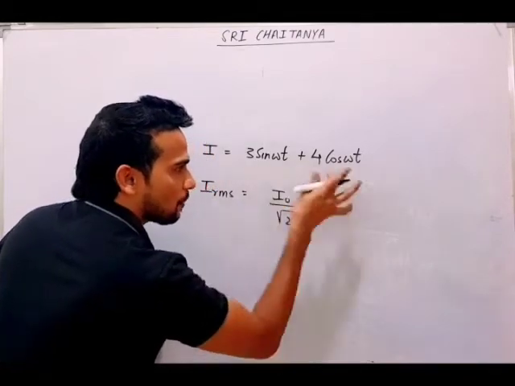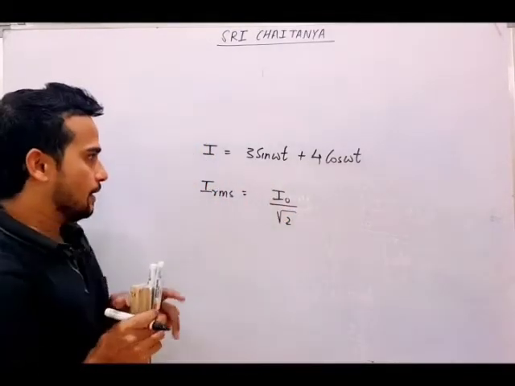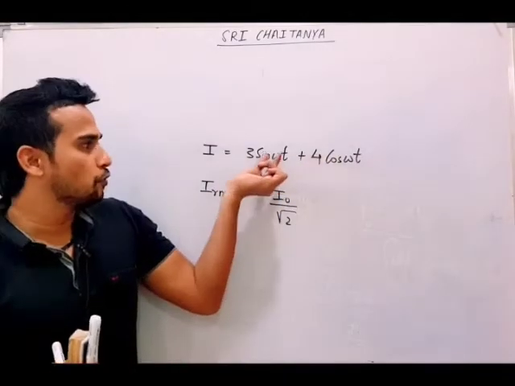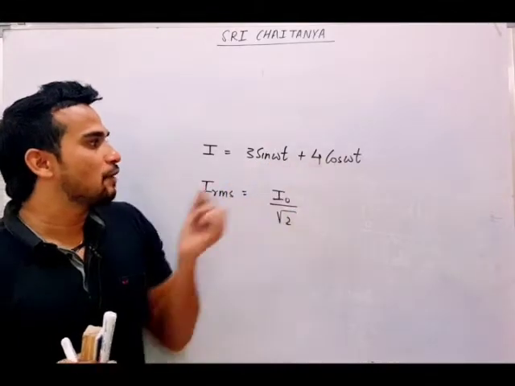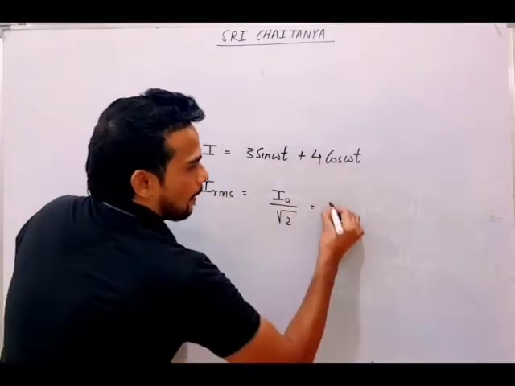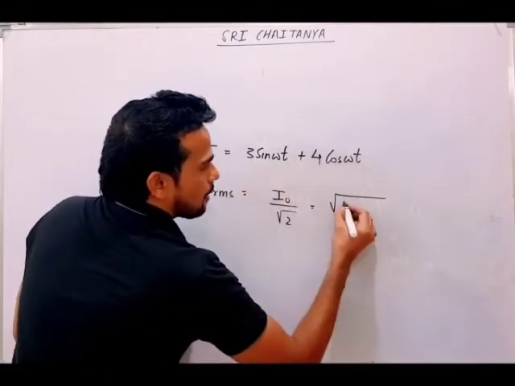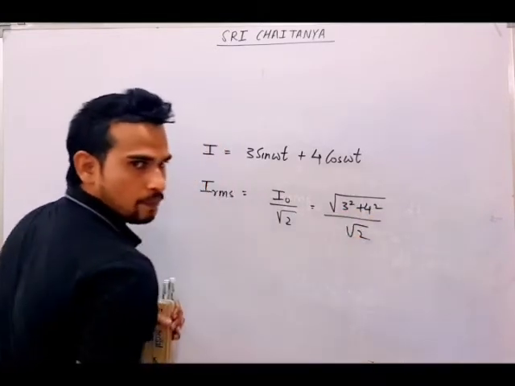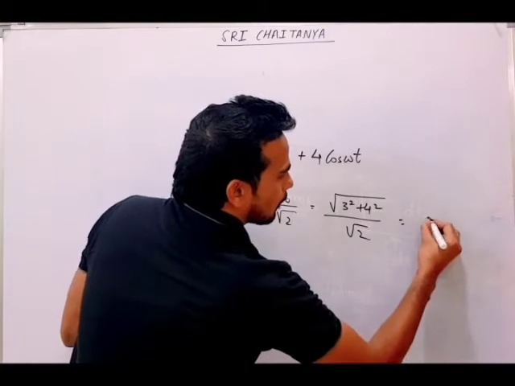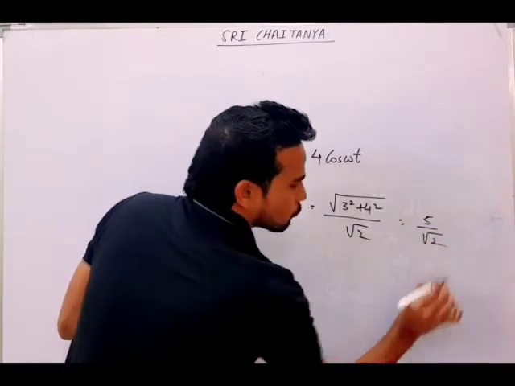The maximum value of this you have to find. I think it is the same as your SHM, where sine and cos are perpendicular. So its maximum value will come as root of 3 square plus 4 square, by root 2. So here the RMS value will come 5 by root 2.